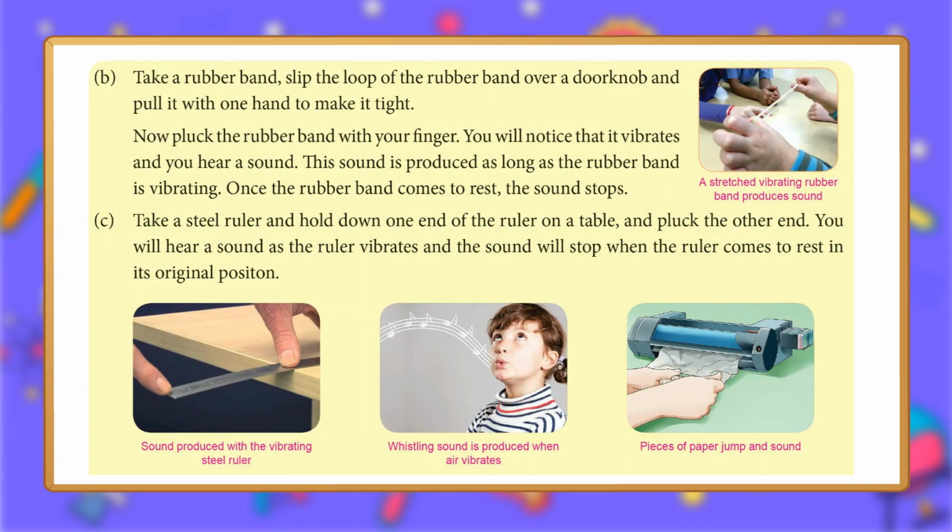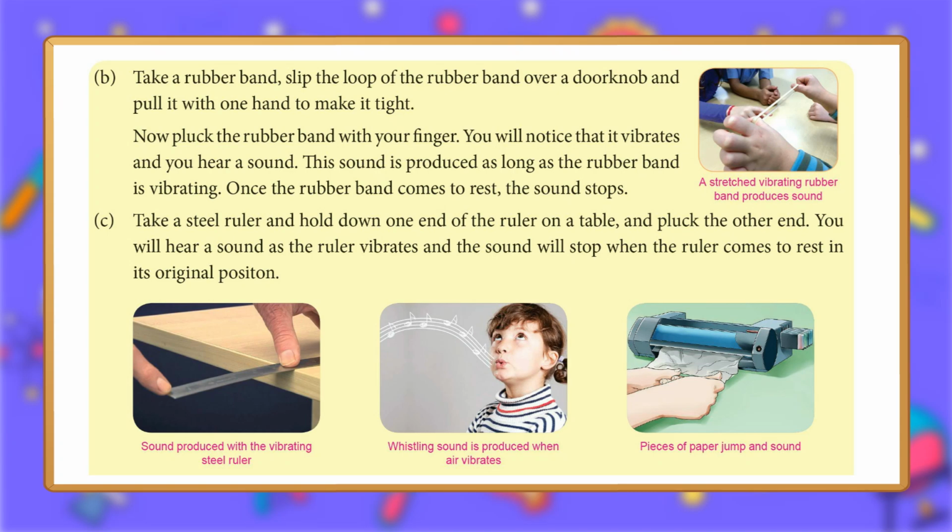B. Take a rubber band. Slip the loop of the rubber band over a doorknob and pull it with one hand to make it tight. Now pluck the rubber band with your finger. You will notice that it vibrates and you hear a sound. This sound is produced as long as the rubber band is vibrating. Once the rubber band comes to rest, the sound stops. A stretched vibrating rubber band produces sound.